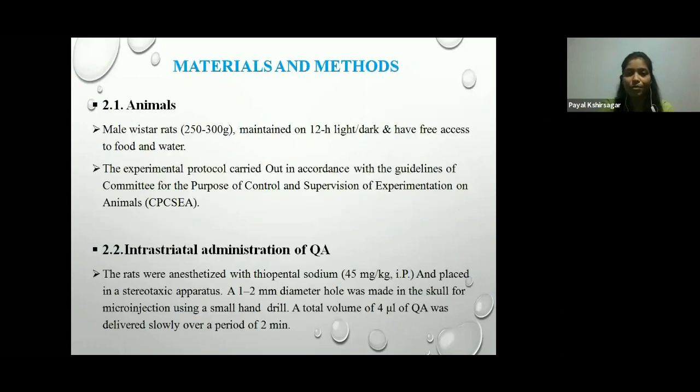For the materials and methods, we used male rats weighing 250 to 300 grams, maintained on a light-dark cycle, with free access to food and water. The experimental protocol was carried out in accordance with the CPCSEA, followed by intrastriatal administration of quinolinic acid. The rat was anesthetized with thiopental sodium 45 mg per kg intraperitoneally and placed in a stereotaxic apparatus. A 1 to 2 mm diameter hole was made in the skull for microinjection using a small hand drill. A total volume of 4 microliters of quinolinic acid was delivered slowly over a period of 2 minutes.